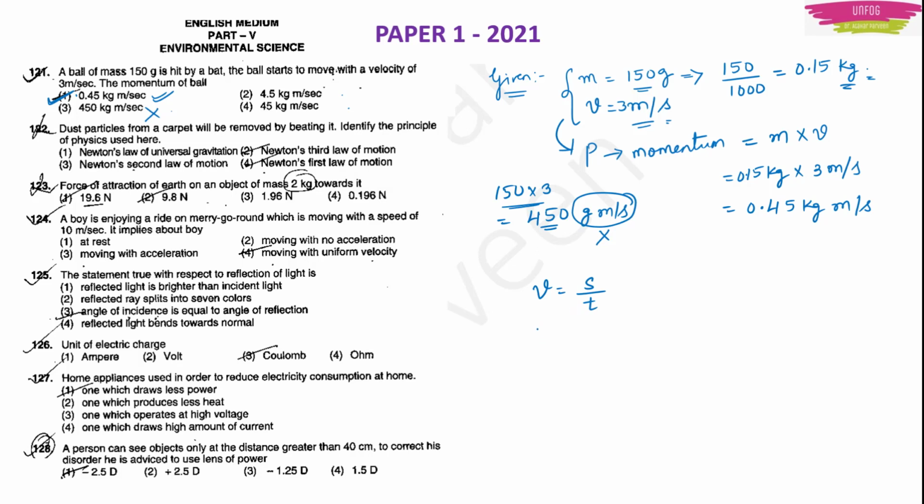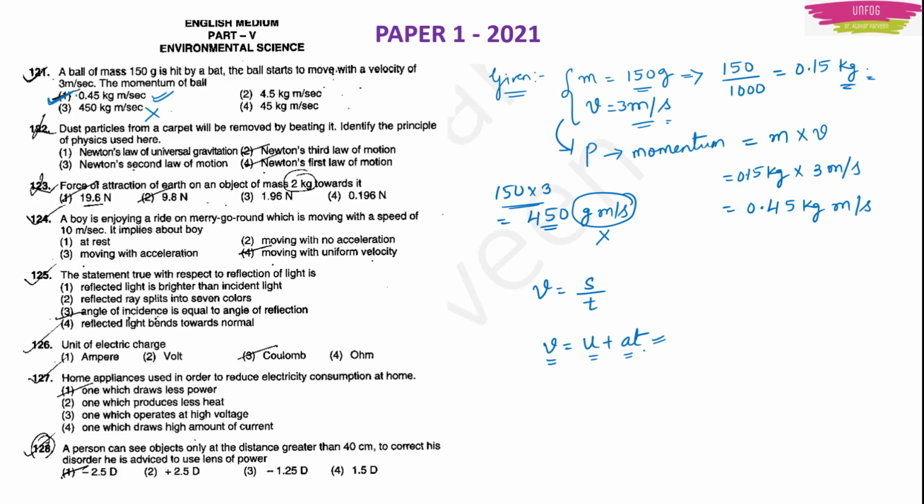This is one simple formula, or there is the equation of motion. There are actually 3 equations of motion, among which one is the simple one. V is equal to u plus at, where u is the initial velocity of the body, v is the final velocity of the body, a is the acceleration of the body, and t is the time taken